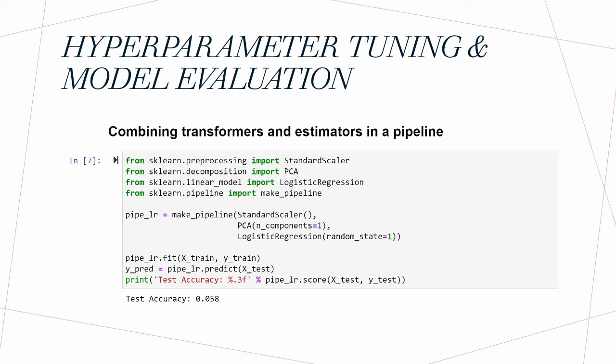From sklearn decomposition we're importing PCA, principal component analysis, which uses the singular value decomposition of the data to project it to a lower dimensional space. The input data is centered but not scaled for each feature before applying the SVD. And of course, there's importing a linear model and logistic regression as well.